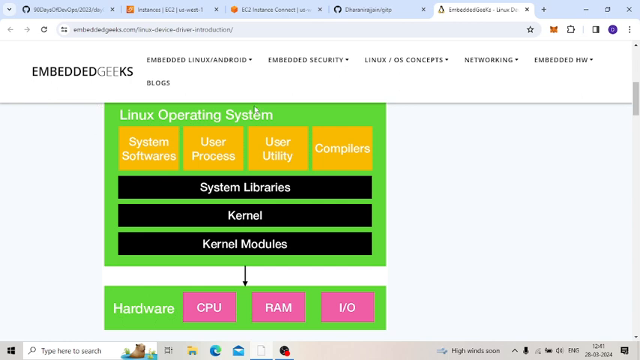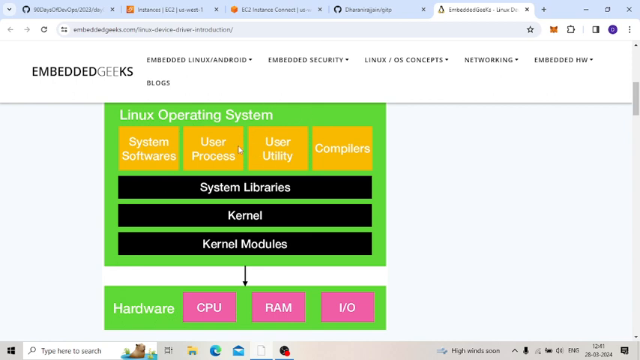The difference between Unix and Linux operating system: the Unix operating system is not freely available. To use it, we have to pay for it. But the Linux operating system is open source, freely available, and anyone can use it. And if we compare with the Windows operating system, Linux is very secure. So that's the main advantage of the Linux operating system. So let's see the architecture of the Linux operating system.